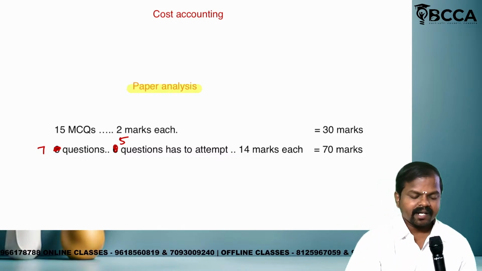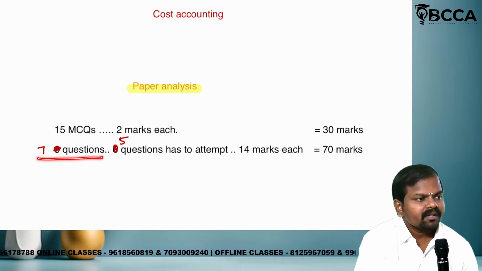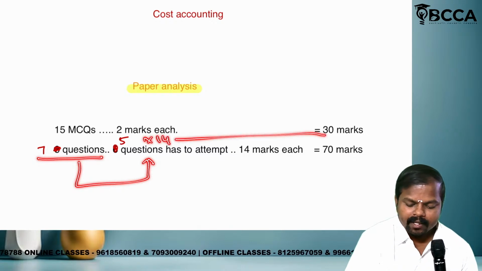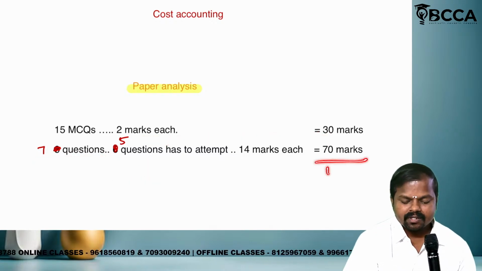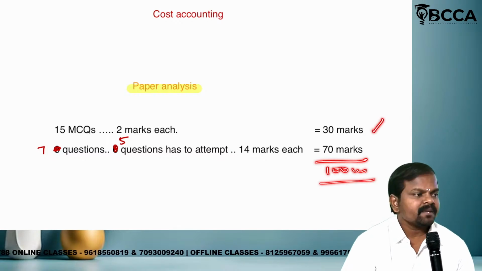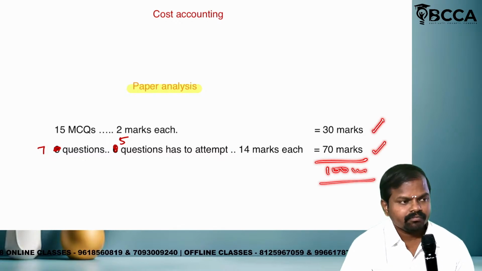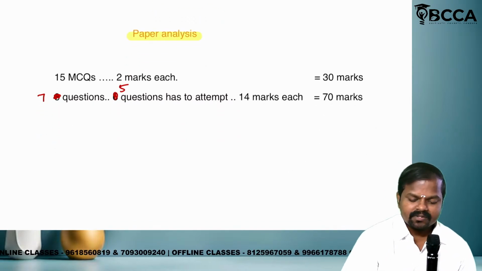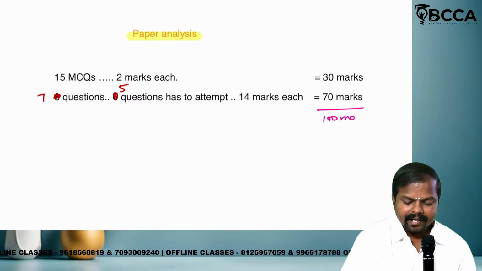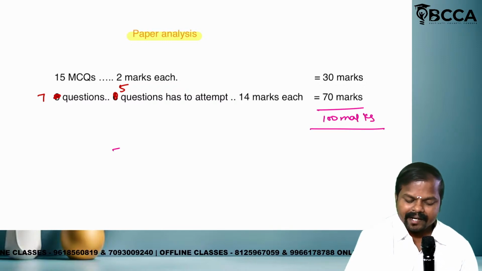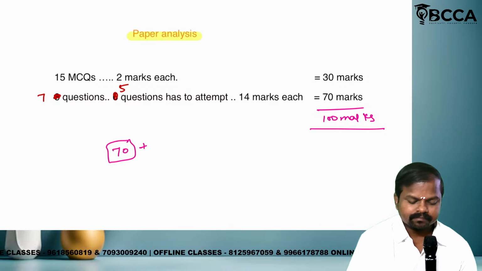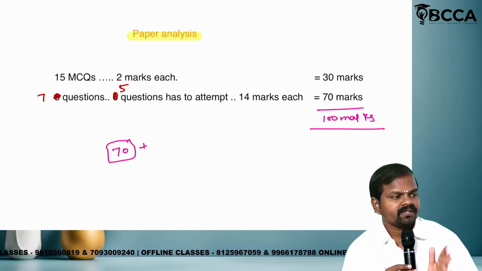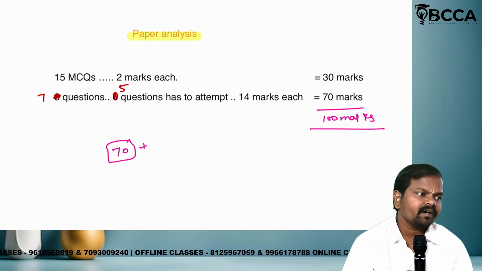Clear? Excellent. Now tell me, how many questions will be given? 7 questions. How many we have to attempt? 5 questions. 5 into 14, 70 marks. Total how many marks? 100 marks. 30 marks MCQ, 70 marks descriptive. Total 100 marks. Is it clear? Out of 100 marks, our target will be 70 plus. Our academic journey target will be minimum 70 marks or greater than 70 marks. Clear? Excellent.